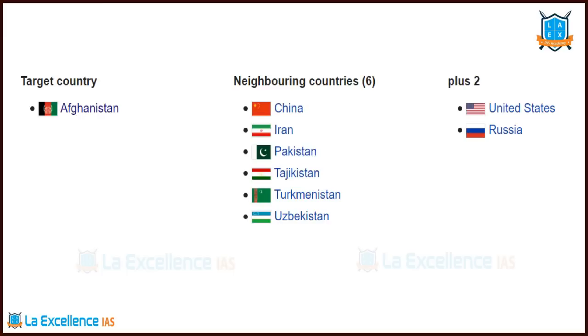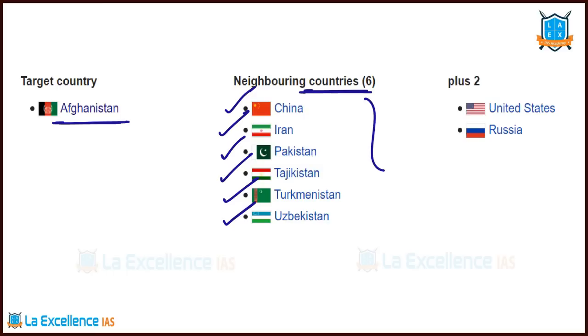In this peace process, the target country is Afghanistan. Neighboring countries of Afghanistan: China, Iran, Pakistan, Tajikistan, Turkmenistan and Uzbekistan. These are neighbors, and then +2 major countries, that is United States and Russia. These are the countries which are negotiating for the peace deal in Afghanistan.